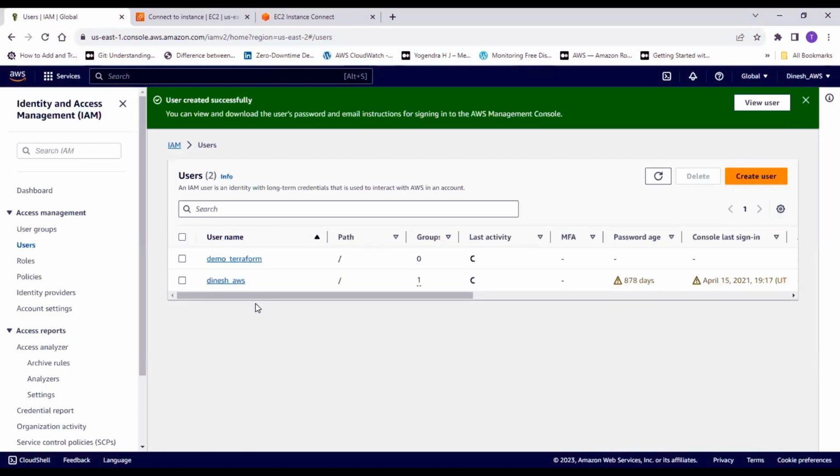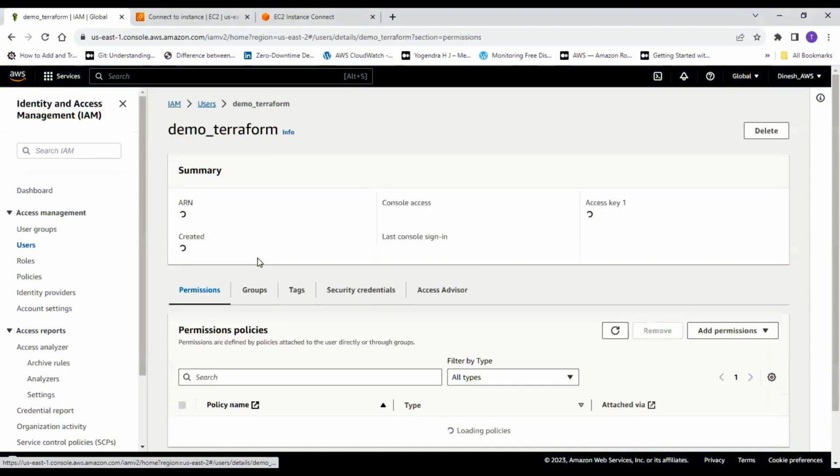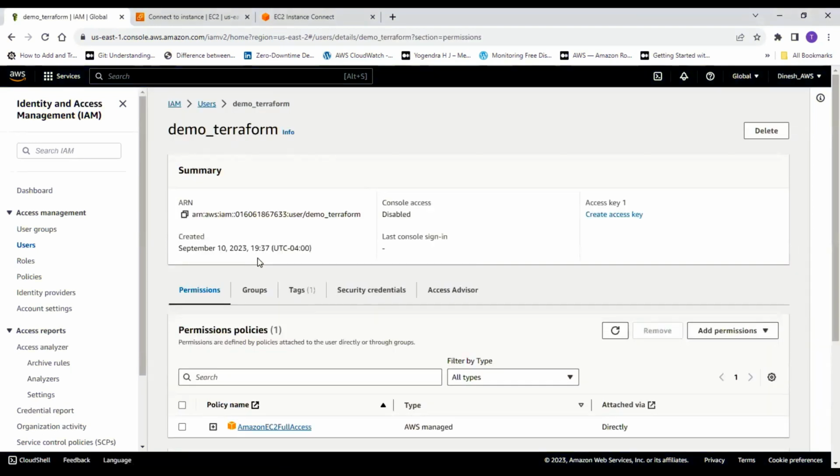Remember, in our code, we need the access key. You don't need to worry about anything. The whole code is available on the HashiCorp site, but here in this video, I'm going to execute that as a demo. So you need an access key and you need a secret key. For that, we are going to create an access key for the user called demo Terraform.